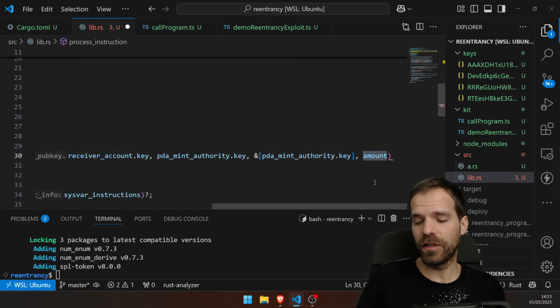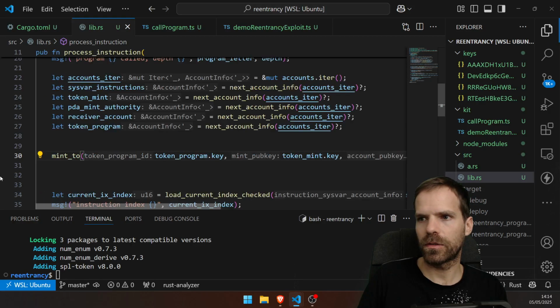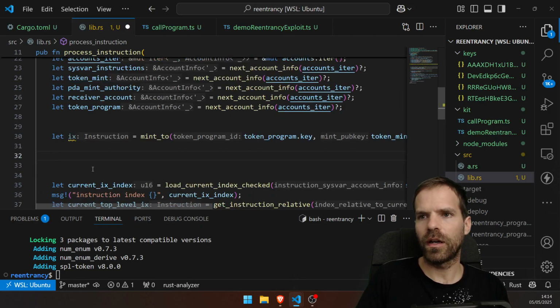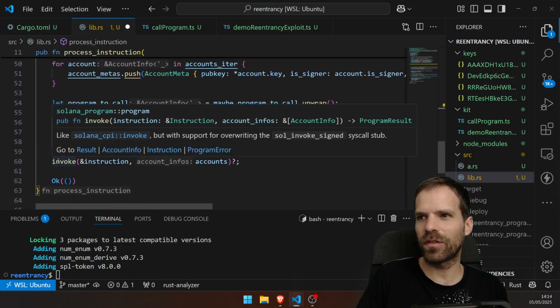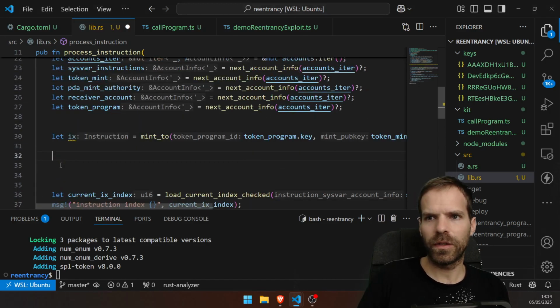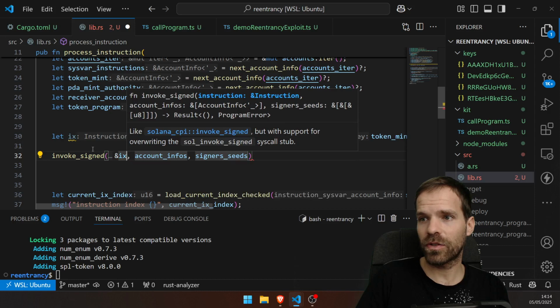This should be relatively easy. Let's mint 1 token. There, I want 1 token with 9 decimals. And that gives me an instruction. Now I can, as I did down here, invoke this instruction, hopefully. But I will need to invoke signed this time, this instruction.